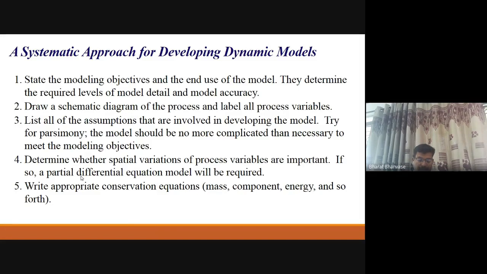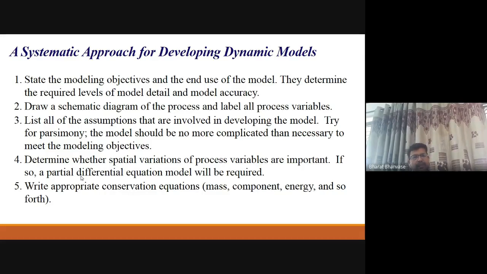Suppose you have the objective, so what you have to find out at the end, and for that particular case only, you can put assumptions there. Once you put those assumptions, if you put more assumptions, it will impose limitations on your mathematical model. So we have to be careful about that.